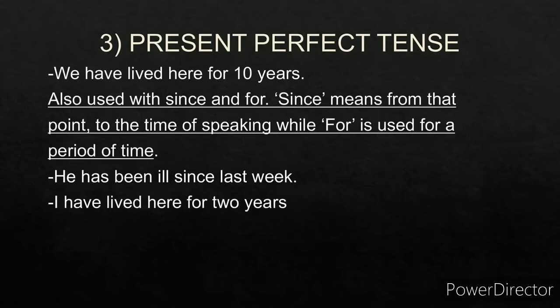It is also used with since and for. Now what is the difference between since and for? Since means from a particular point to the time of speaking, while for is used for a period of time. He has been ill since last week. So from a point of time till the time of speaking. So this is the present perfect tense. I have lived here for 2 years. For 2 years, 2 years is the period of time. So I have lived here for 2 years. So this is a present perfect tense.